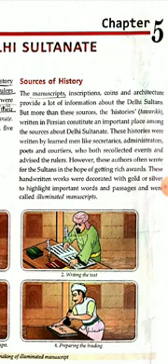Inscriptions are writings that are cut into something, carved into stones or metals. We also get information from coins and architecture of that period.